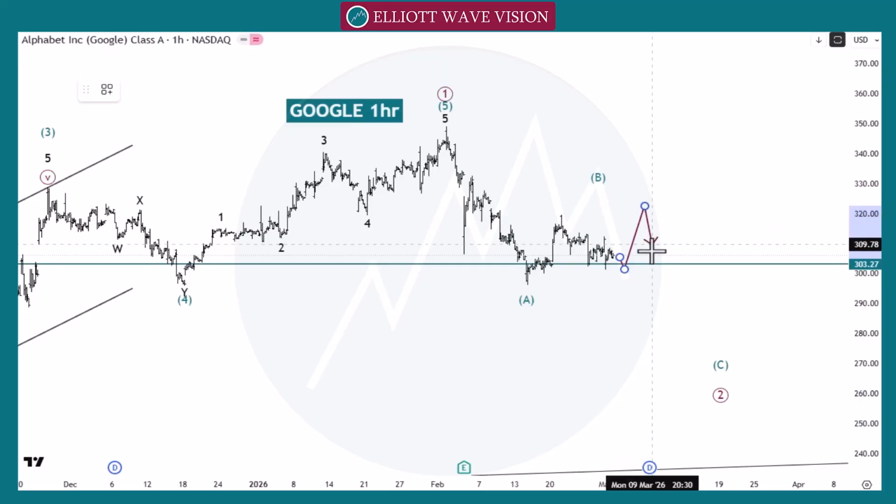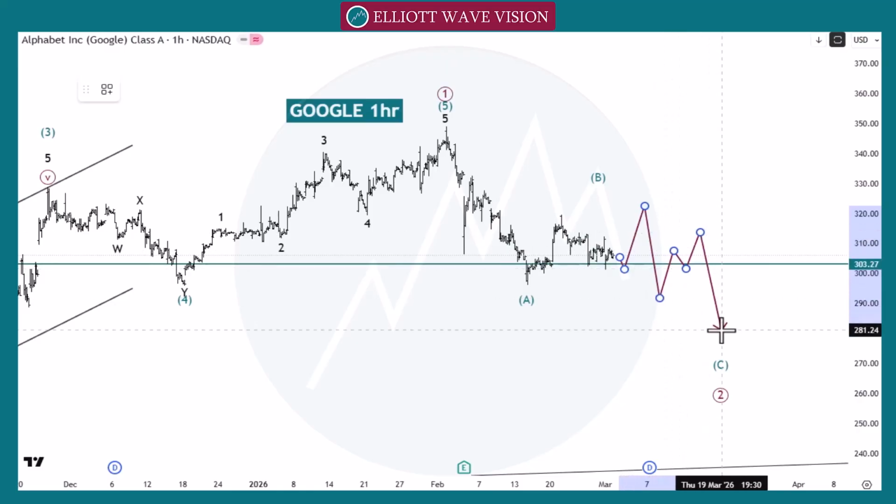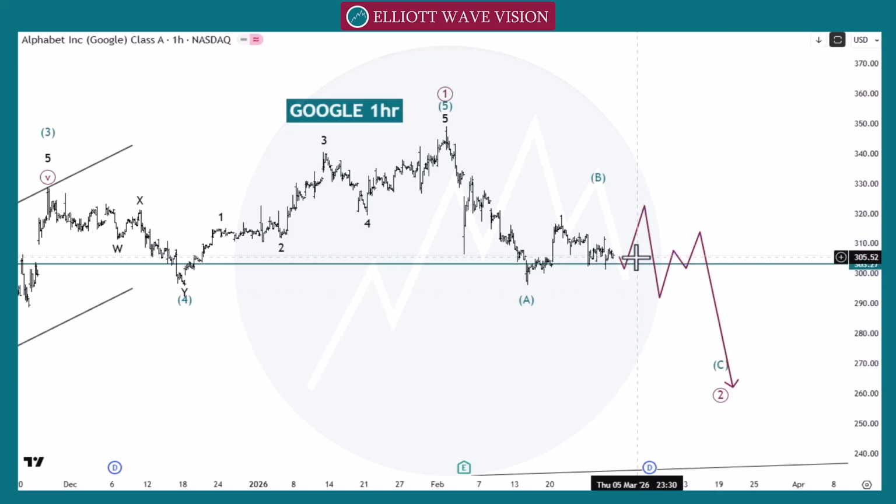Then again market will give us the first low below level, below this 300 at this point or at this point. Then A, B and C. Then we will go towards the 280, then 272, then 265 with this wave B.